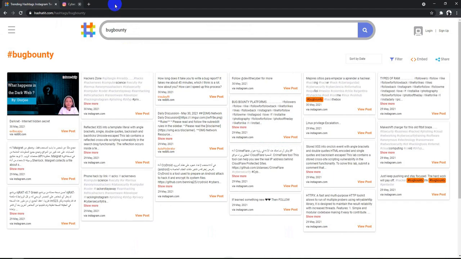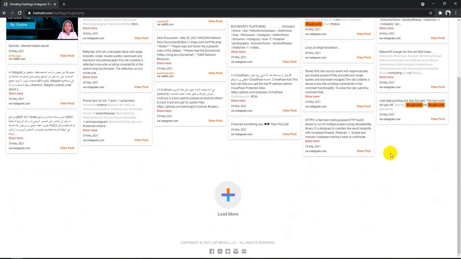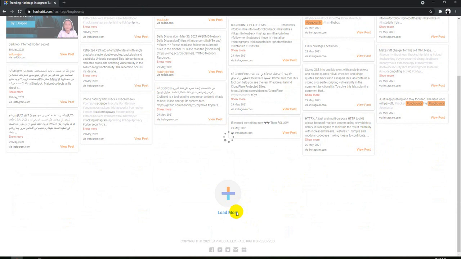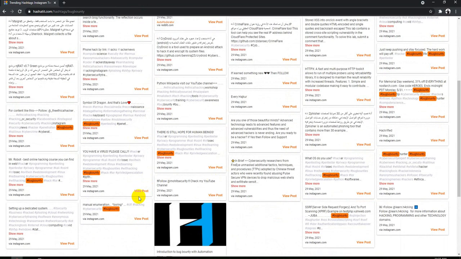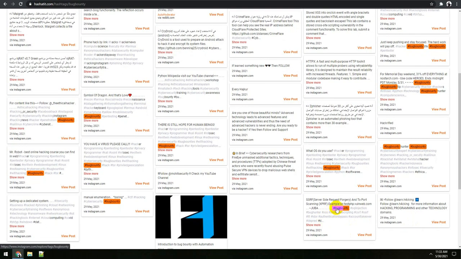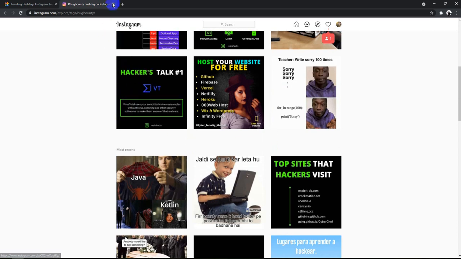I'm not promoting any channel here, I just wanted to show you some of the output of this hashtag. You can of course click on load more to see more search output and target whichever information you need. This one, I guess, is SSRF or XSRF. There's one more bug bounty hashtag running on Twitter.